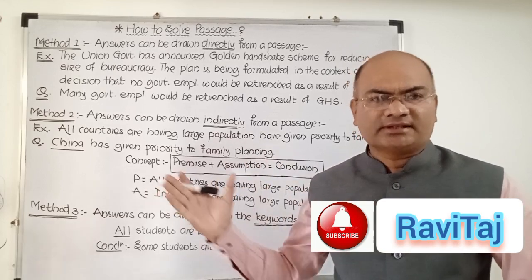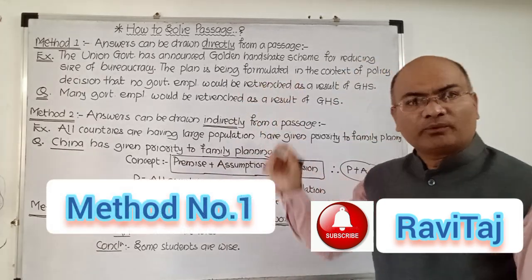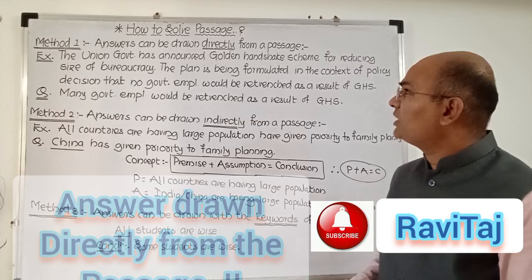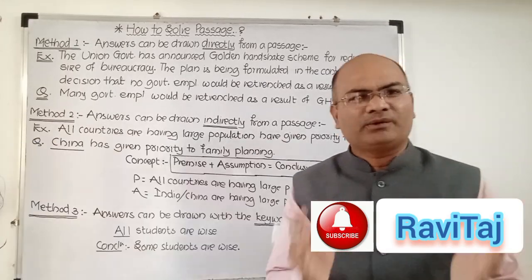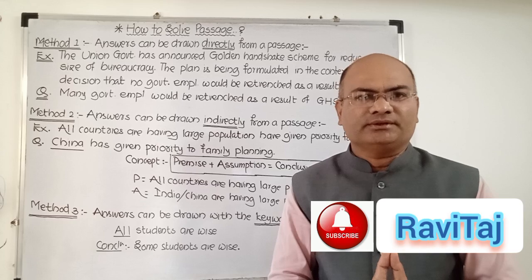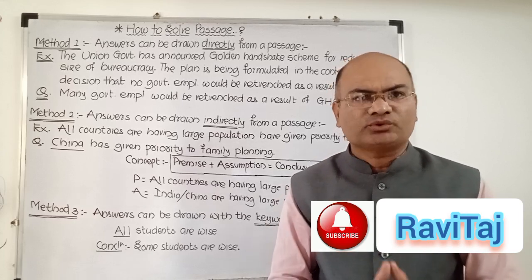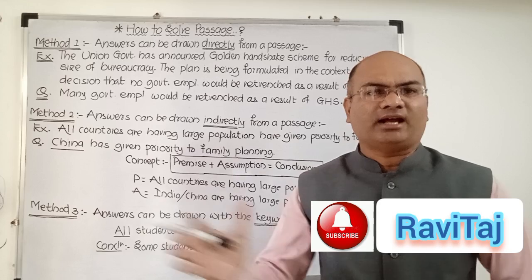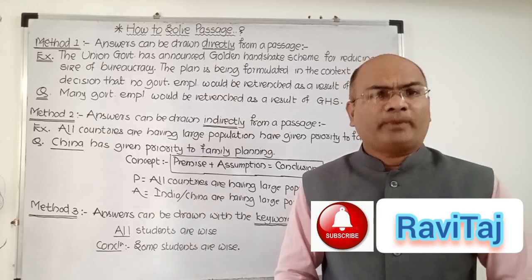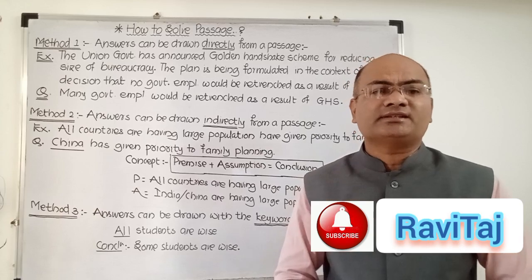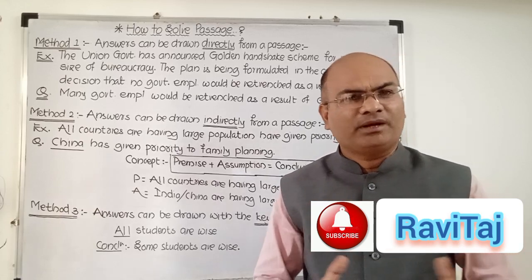So let's start our methods of solving the passage, my dear friends. Method number 1 is that the answer can be drawn directly from the passage. Now what is this method? Let us understand in a very simple way. Don't get confused. We are solving everything in a proper way and with the highest accuracy. So listen very carefully to this video till last for more accuracy towards the comprehension section. In the first method, where the answer can be drawn directly from the passage, what are we doing?